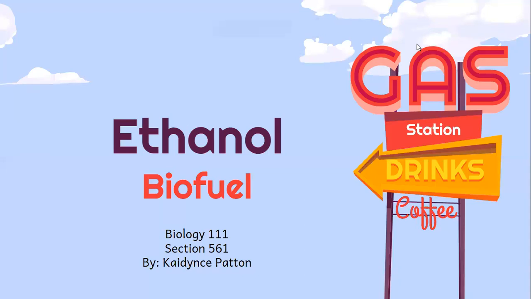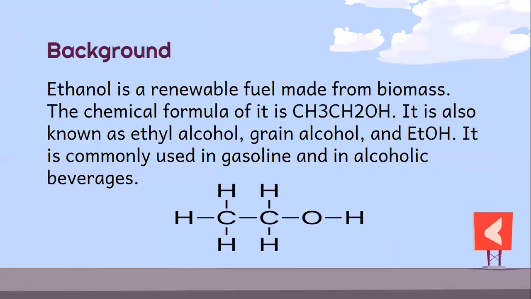I've decided to do ethanol as my biofuel. Background. Ethanol is a renewable fuel made from biomass. The chemical formula of it is CH3CH2OH. It is also known as ethyl alcohol, grain alcohol, and ETOH. It is commonly used in gasoline and in alcoholic beverages.